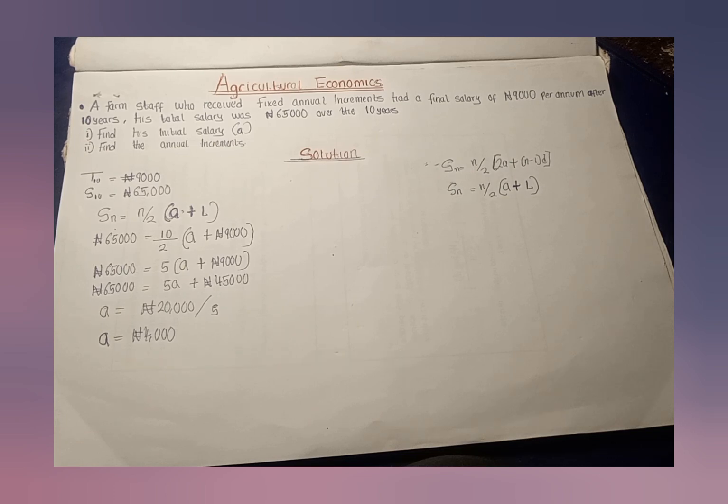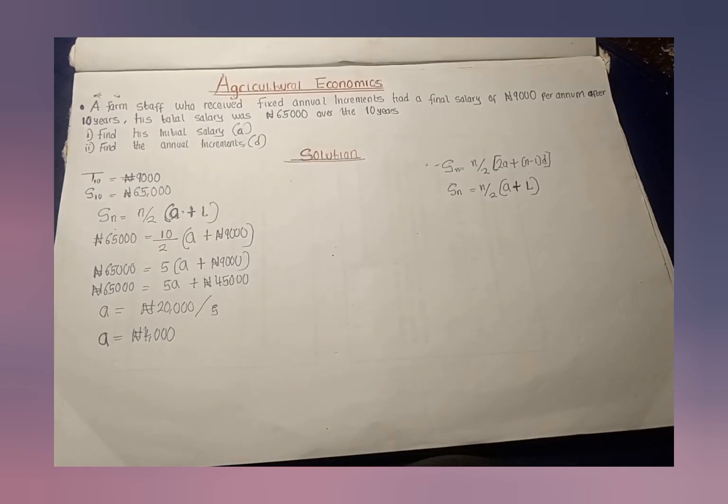Now I've known my A. It is very easy for me to calculate my annual increment. If you look at it, the annual increment is fixed. And if you notice, in arithmetic progression we have something that we call the common difference. The common difference also is fixed. So the next term increases by the common difference. Let's assume that I can call my annual increment D.